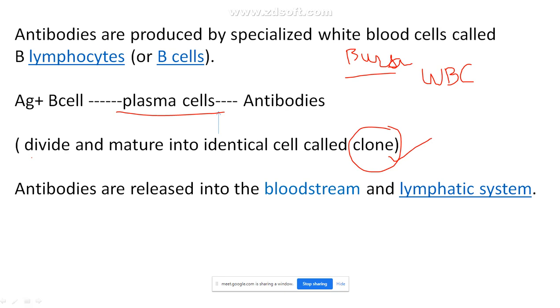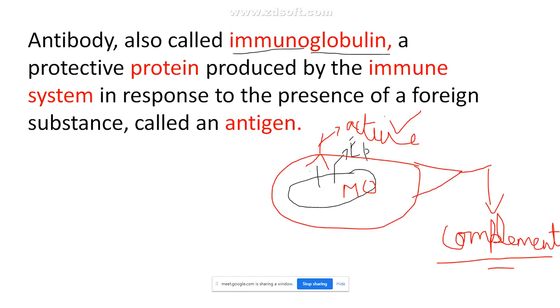Now what is the function of your plasma cell? The function of my plasma cell is to produce the antibodies. Remember the first slide, how we defined our antibody.